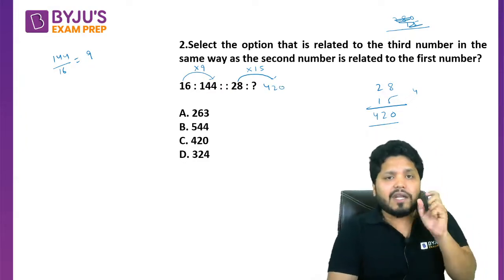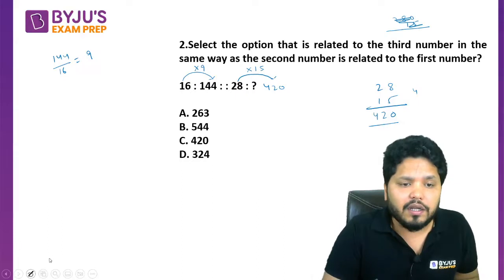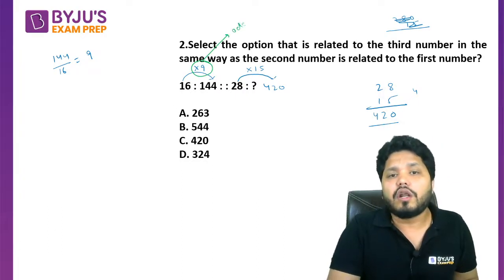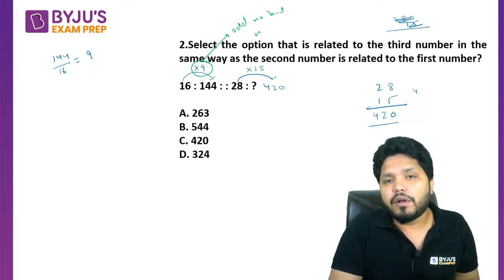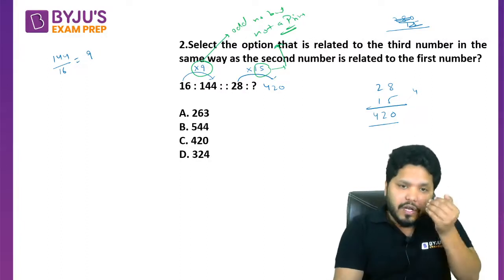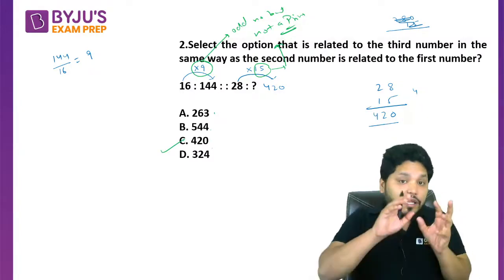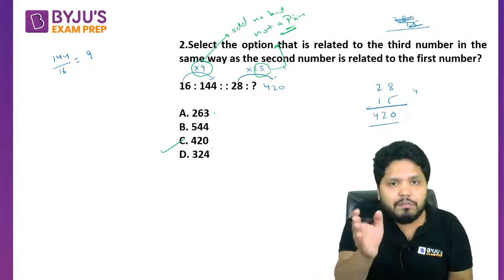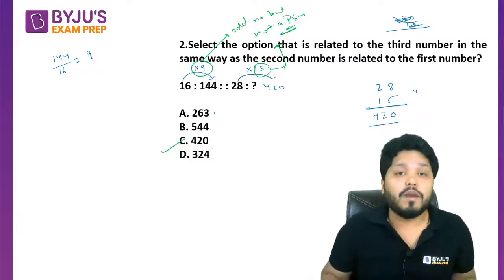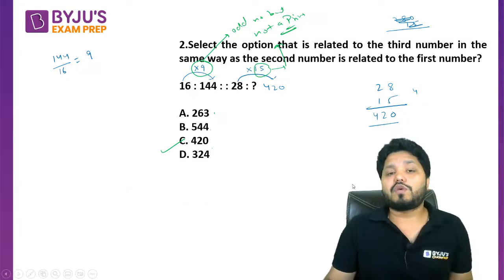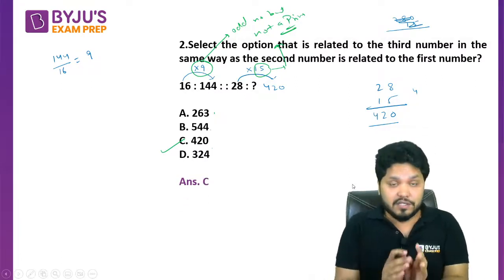Sir, what is the pattern which is coming here? If you see the pattern, this 9 is an odd number but not a prime number. Same goes for 15 also: that is an odd number but not a prime number. But if you look at the other numbers, no such pattern is going to be there. So the pattern here was multiplication by an odd number that should not be a prime number. So into 9 is happening here and into 15 is happening here. Although this question seems to be very difficult, and yes, this is a difficult question, this is not at all easy.